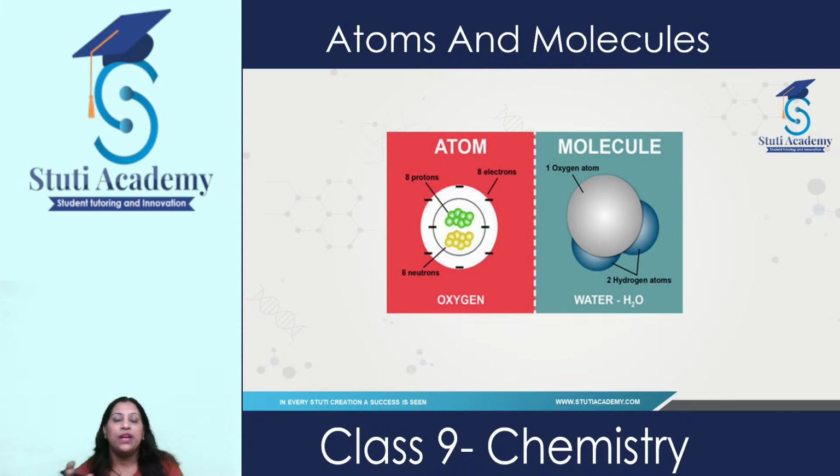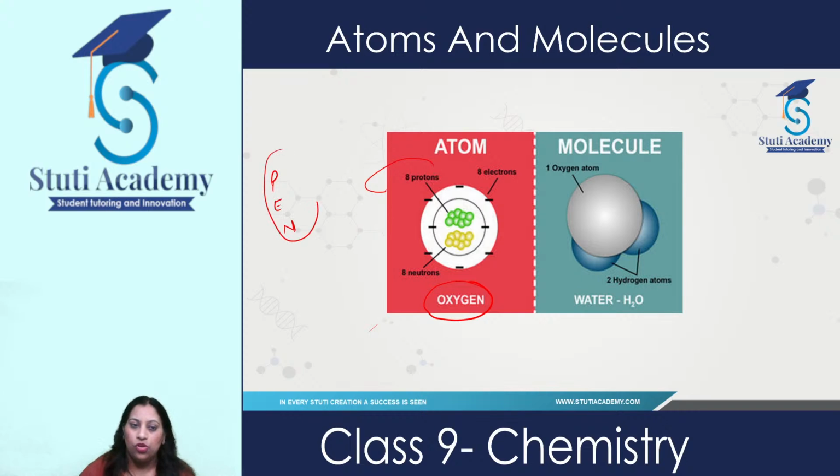Now how are atoms different from molecules? If you look at this example of oxygen and water, an atom of oxygen is made up of protons, electrons and neutrons. So these three things are present in an atom.